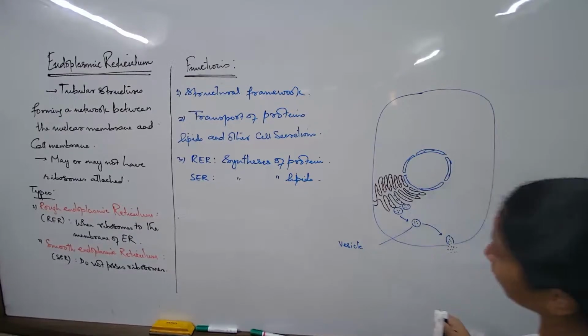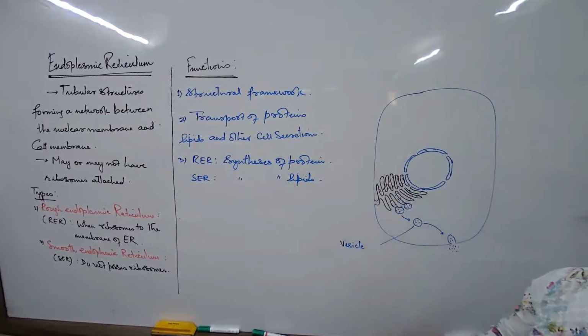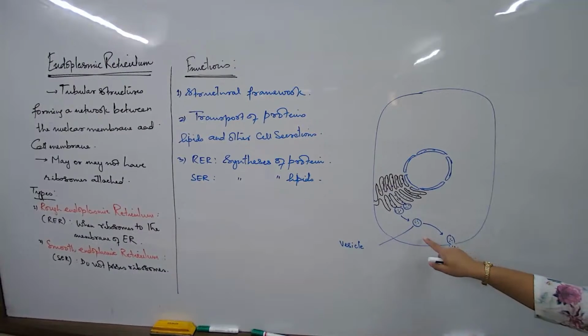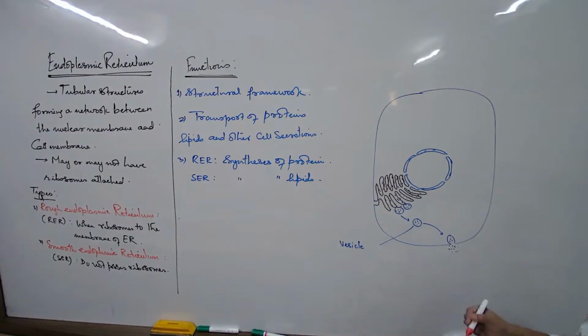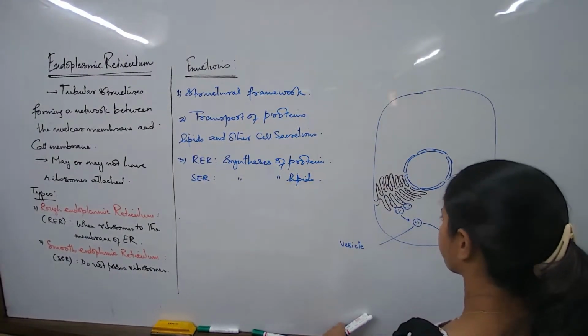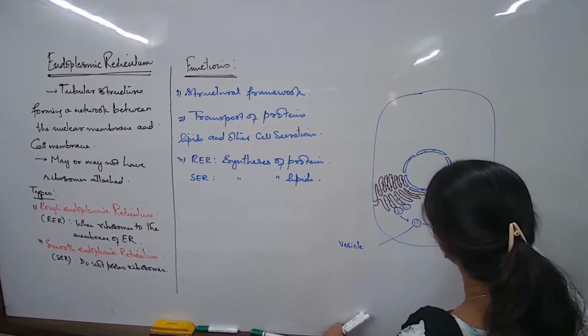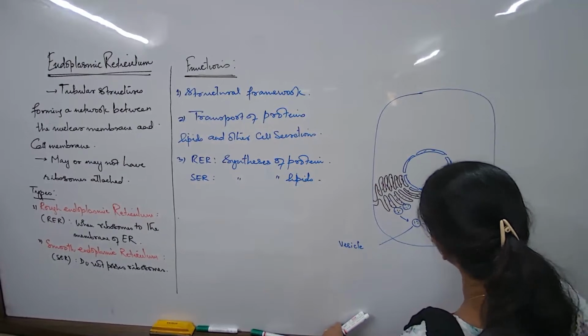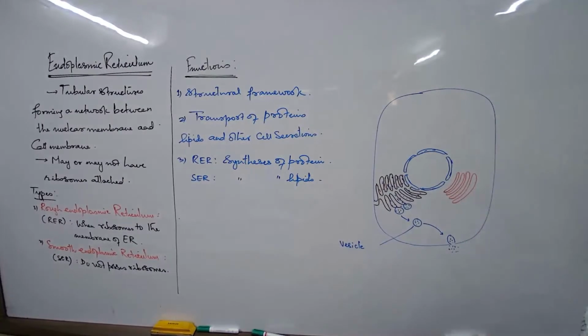So what am I trying to tell you? The second function we had written is that the endoplasmic reticulum helps in transportation of cell secretions. Now I'm saying that the endoplasmic reticulum is helping in the transport of the very proteins that it produces. It is producing its own proteins and helping in their transport. But something more can happen: very close to the endoplasmic reticulum there will be another set of organelles, known as the Golgi.